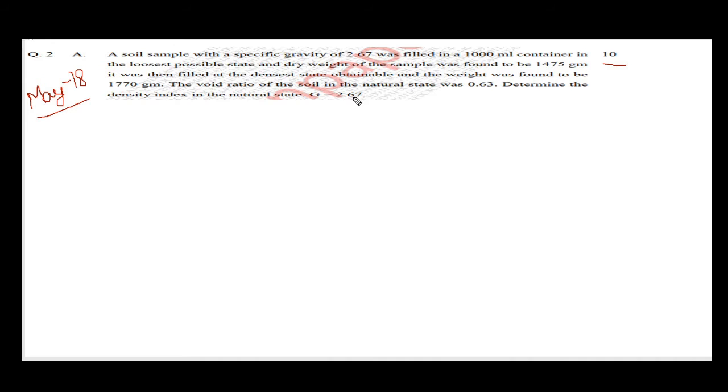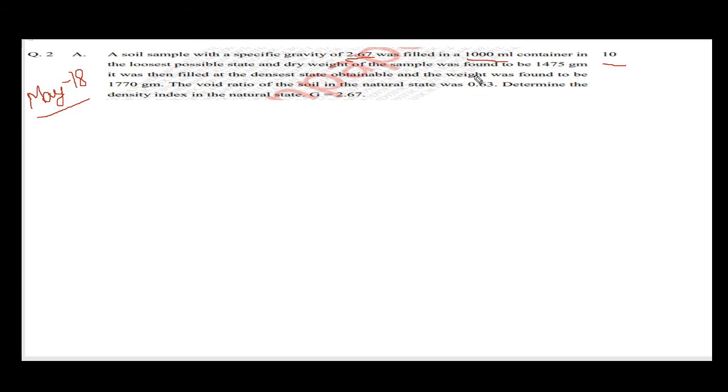G is given as 2.7. The given data is: specific gravity of the soil is 2.7. The volume of the container is 1000 ml, which means it is the volume of soil.